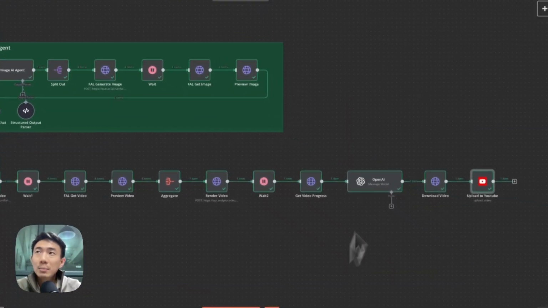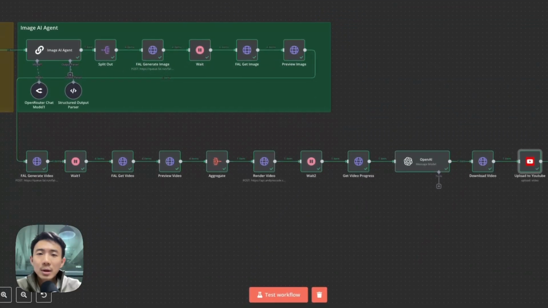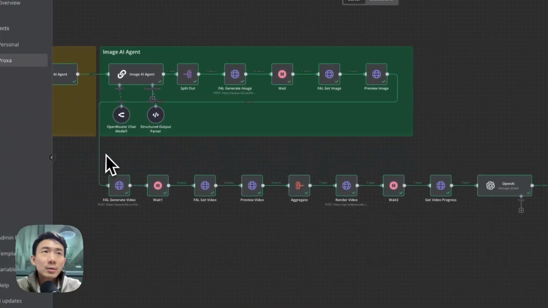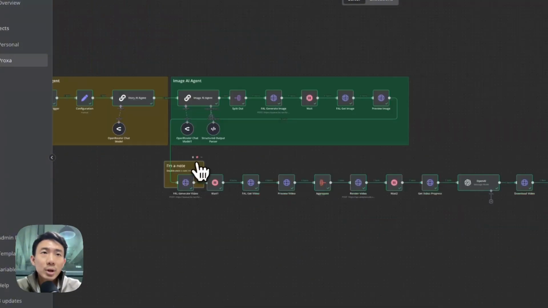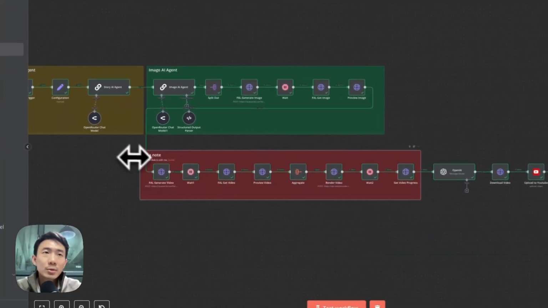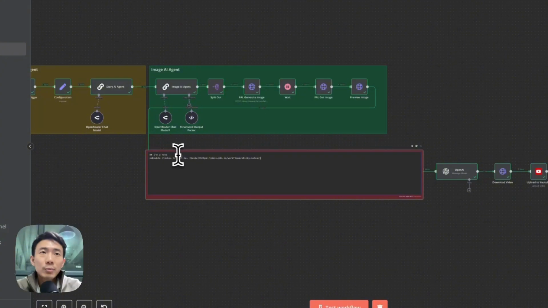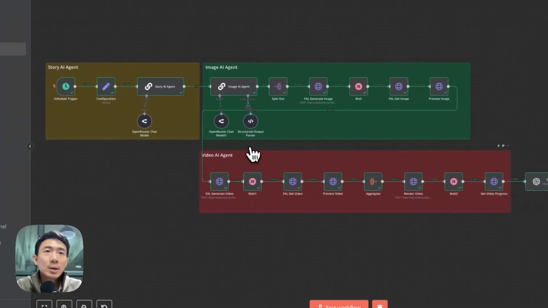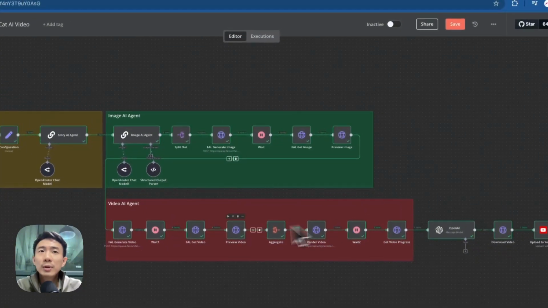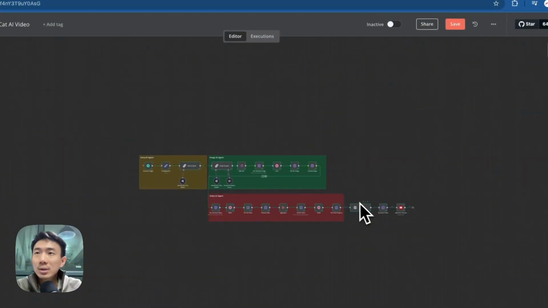Okay, so we have completed everything. So this is the video AI agents. So let me try to right click, add a sticky note, change the color to red, enlarge it. Okay, try to tidy up. We can rename this as the video AI agent. Great, so we have already covered the story AI agent, image AI agent, and also the video AI agent. And we have successfully uploaded to the YouTube channels as well.